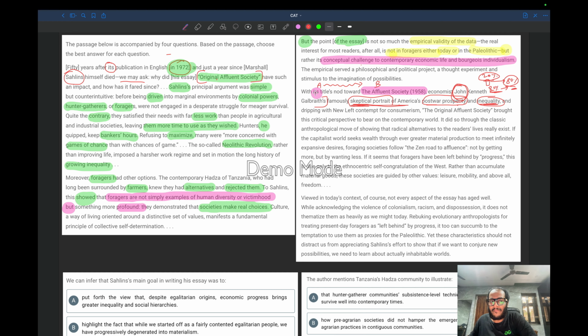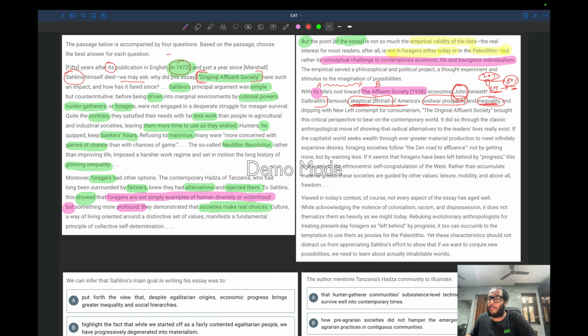So the author is saying this particular essay's inclination was towards The Affluent Society, the book written by the economist John Kenneth.